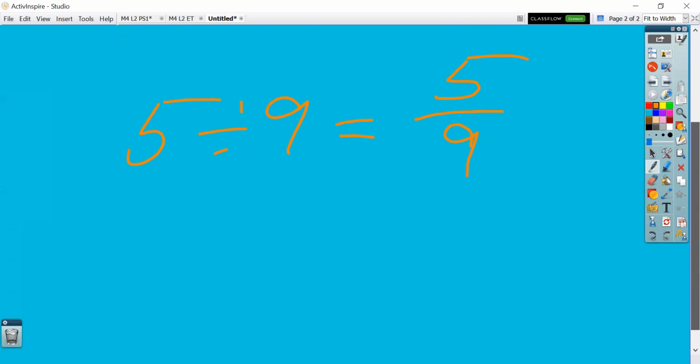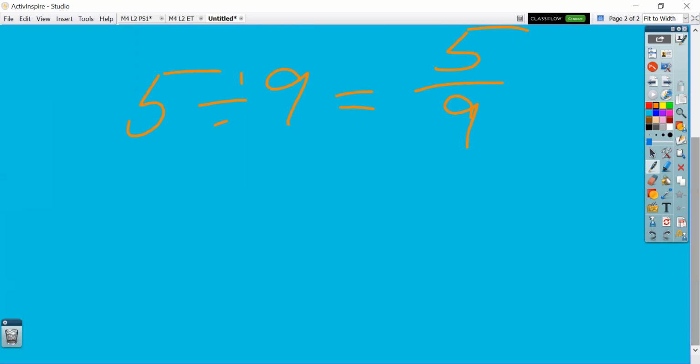Okay, well, what if they do it the other way? What if they ask us to represent 9/4 as a division sentence, blank divided by blank? Well, that's when you read the fraction as 9 divided by 4.